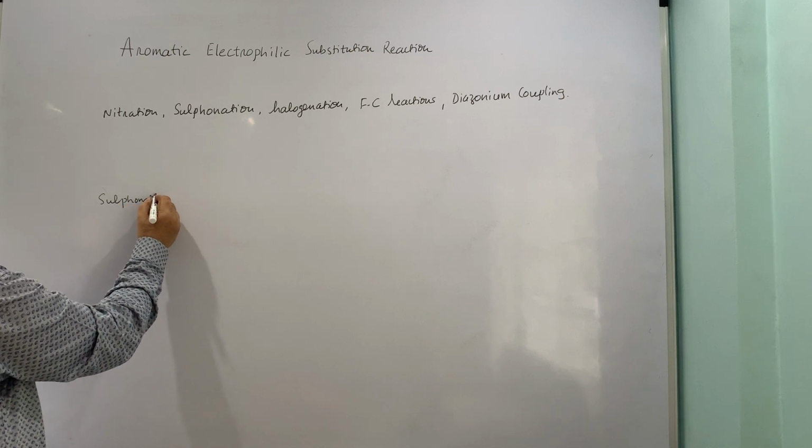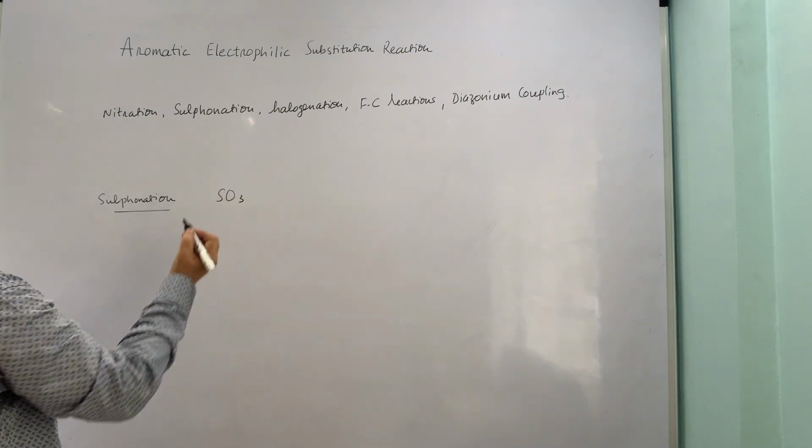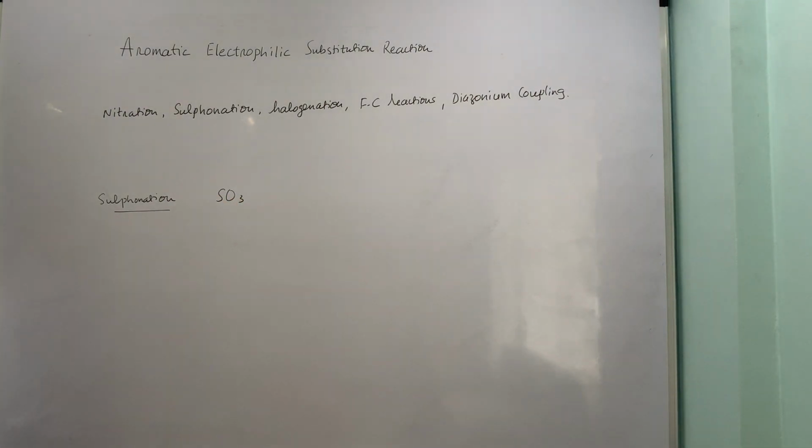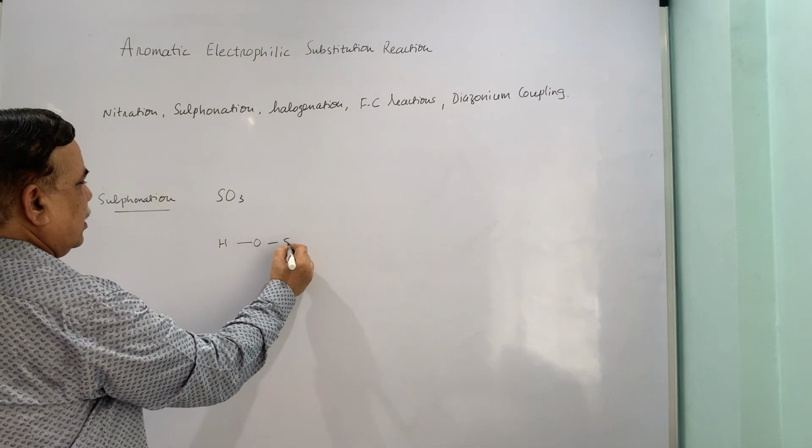Sulfonation reaction is generally carried out with sulfur trioxide as an electrophile, which may be in the form of SO3 in concentrated H2SO4 mixture, which is known as oleum, or H2SO4 itself. So, H2SO4, the structure is this one.